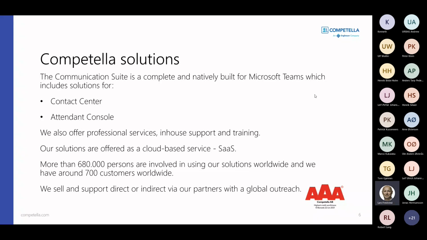Our just around 700 customers in Competella consist of 680,000 persons. To talk shortly about the customer sizes that we deliver services to today, they go from a couple of agents up to the biggest companies that have more than 100,000 employees. Our go-to-market model is both direct, as well as we sell our solutions through our certified partners who do the consulting, onboarding, as well as configuration for our end customers.